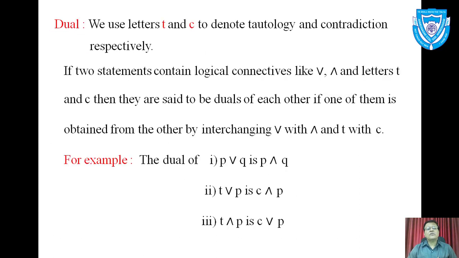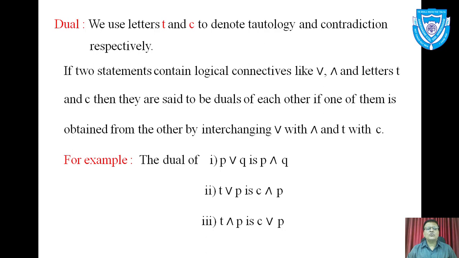Now a new concept, dual. We use letters T and C to denote tautology and contradiction respectively. We are already familiar with these two letters. Letter T is used to denote a tautology. What is a tautology? A statement pattern which is true in all possible cases. What is a contradiction? A statement pattern which is false in all possible cases. And small t and small c are used to denote tautology and contradiction.